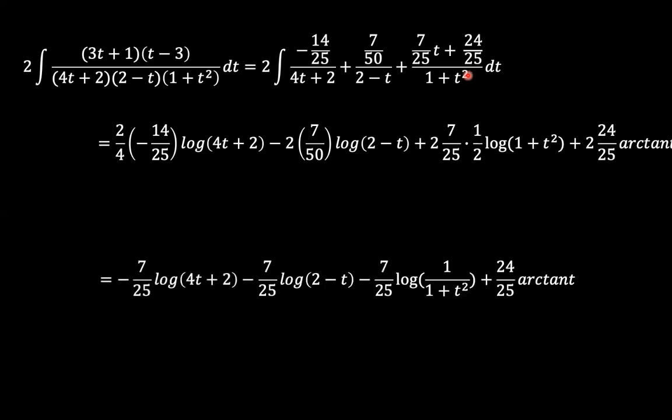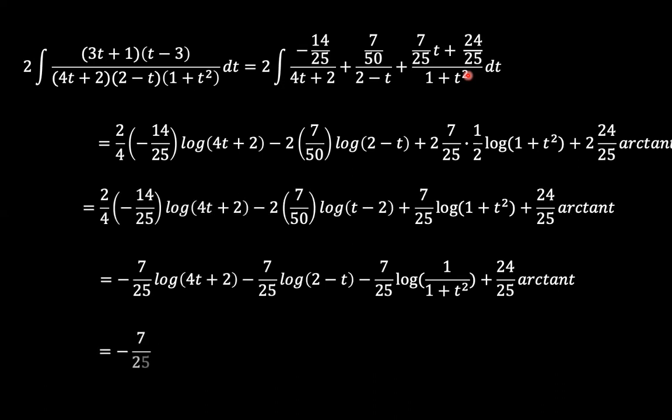So we can now simplify our expression. As you can see, using the rules of logarithm, we can combine 4t and minus 2t, divided by 1 plus t squared. And since these have the same constants, it's easy to just batch them together under one log function. And then plus 24 over 25 arctangent of t, right?